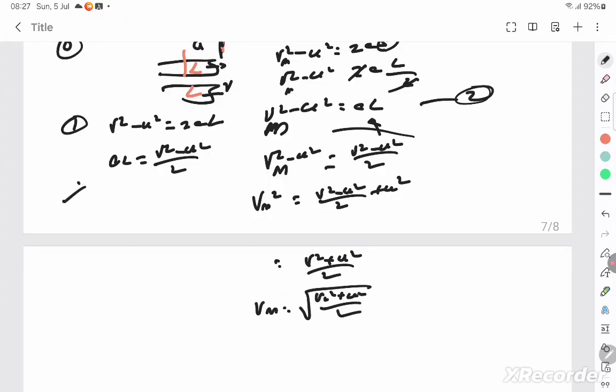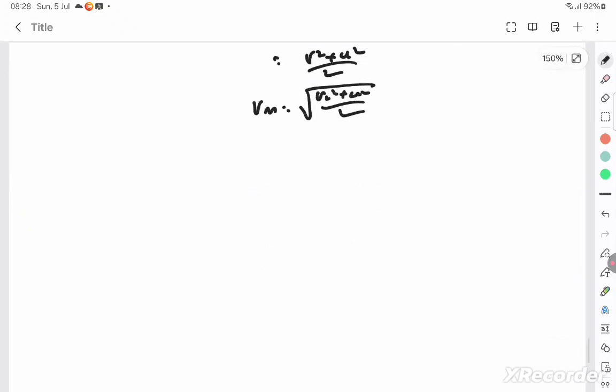And therefore you should take the whole journey for the whole train to travel across that point, and the middle part to cross that point, and use the formula v square minus u square. And then you substitute L and L by 2 respectively. You can get the answer.